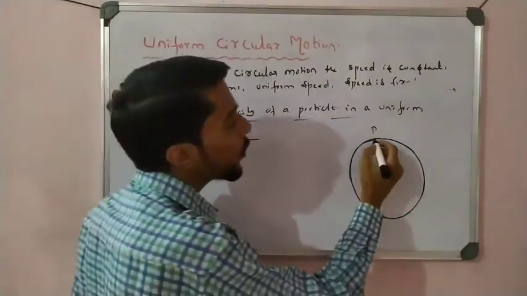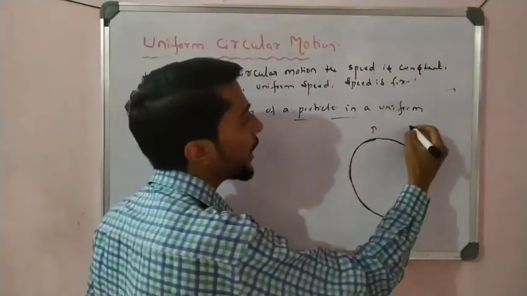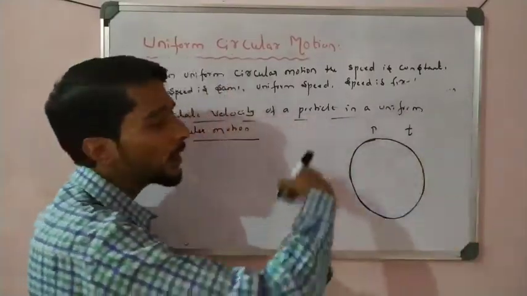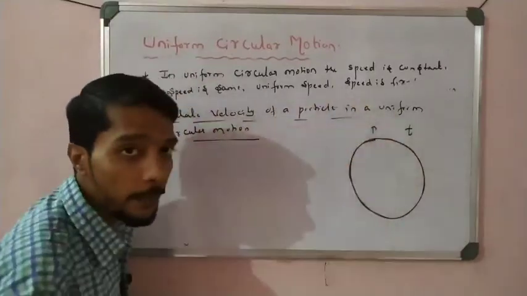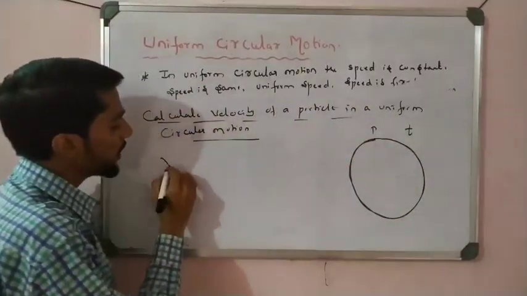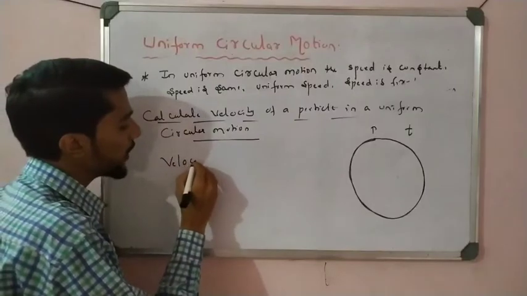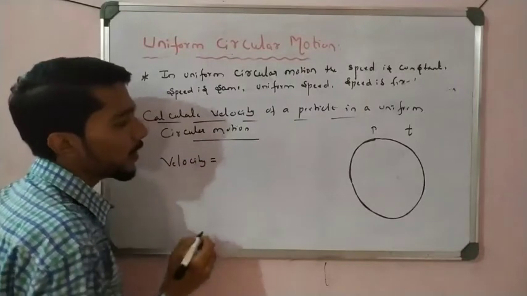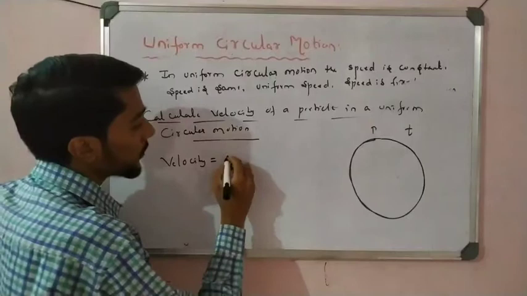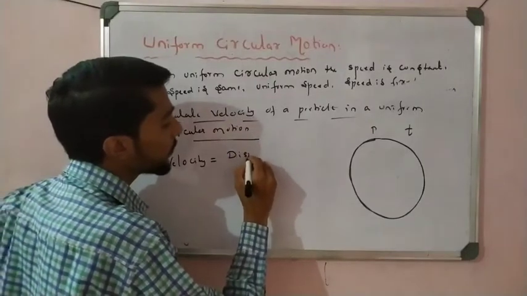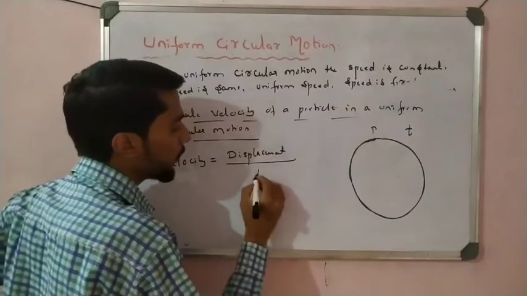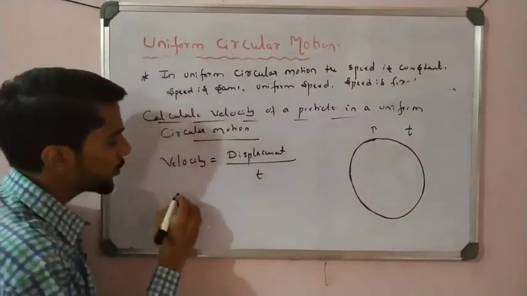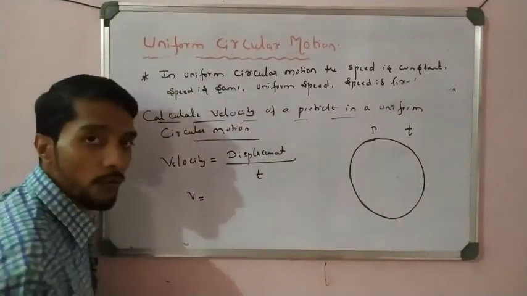For one rotation it takes time T. So let us see, velocity is equal to, what is velocity here? Rate of change of displacement, displacement by time, or speed is distance by time. So here, velocity is denoted by v, right?